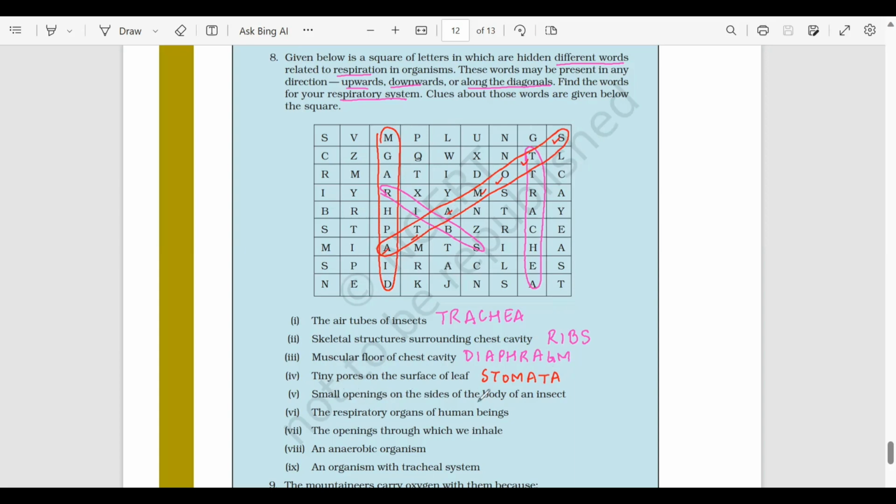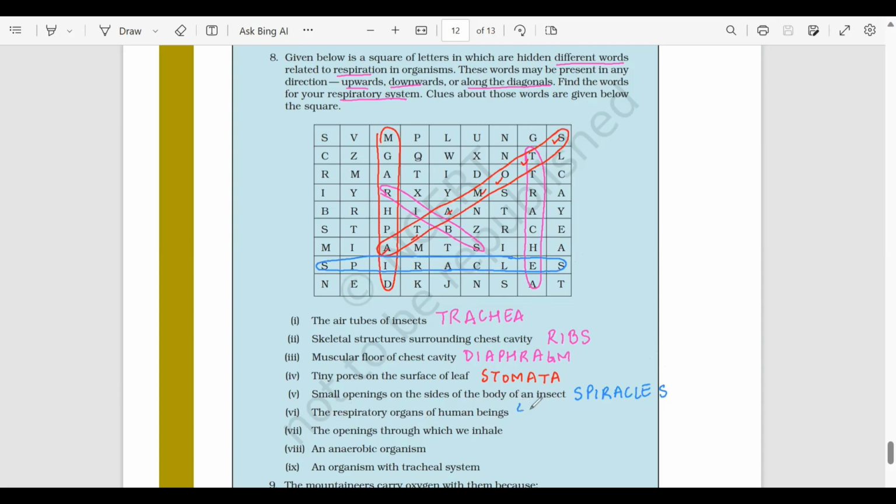Next one. Small openings on the sides of the body of insects. This is called as spiracles. Okay, so let's find spiracles now. Here it is. Next one, the respiratory organs for human beings.